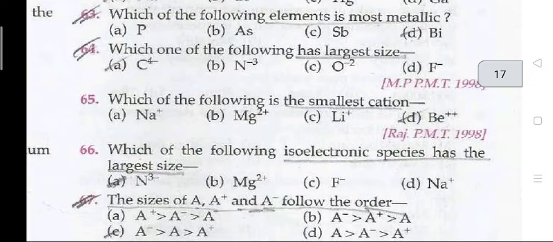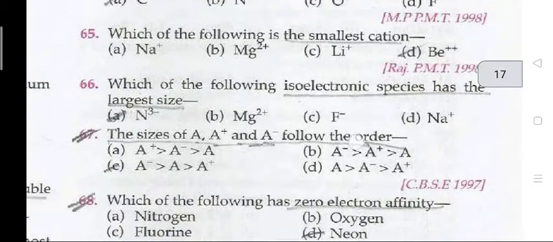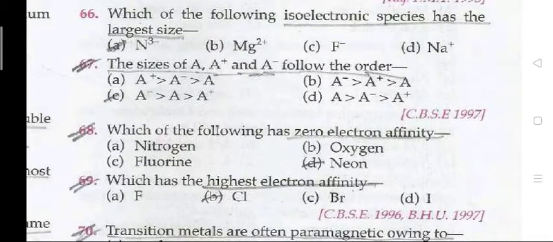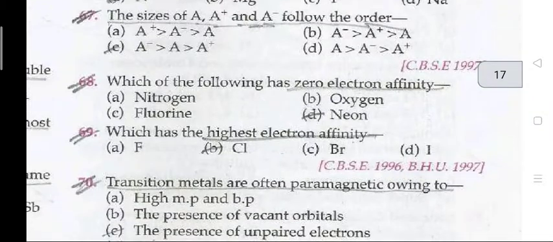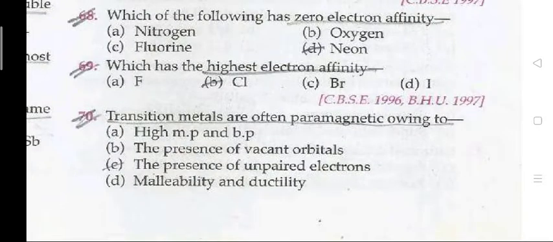Question 63. Which of the following elements is the most metallic? Bi. Question 64. Which one of the following has the largest size? C4-. Question 65. Which of the following is the smallest cation? Be2+. Which of the following isoelectronic species has the largest size? N3-. The size of A+ and A- follow the order: A- is greater than A+.